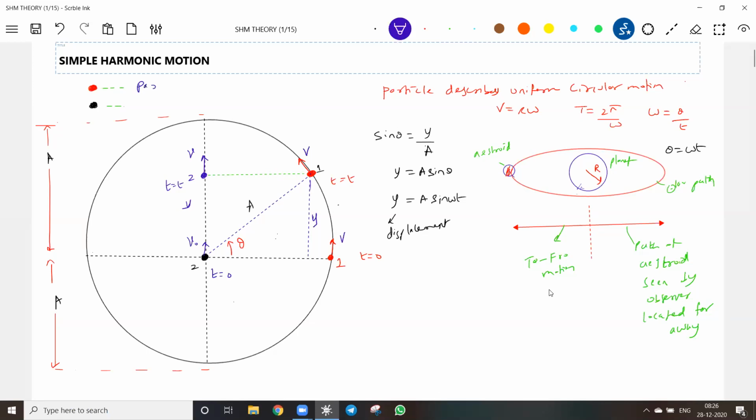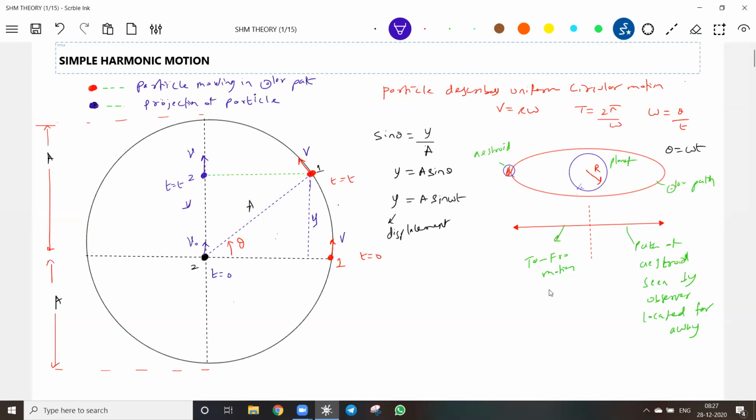The red color is the particle moving in a circular path. What about here? Projection of the particle, path described. Okay, I agree, this 2 is not a particle. 2 is just a projection of the particle. The particle is moving in a circular path. That's all.